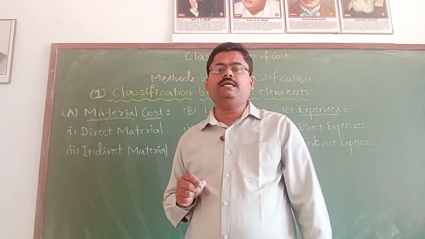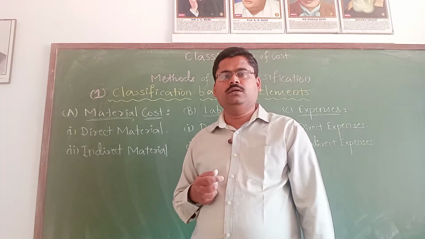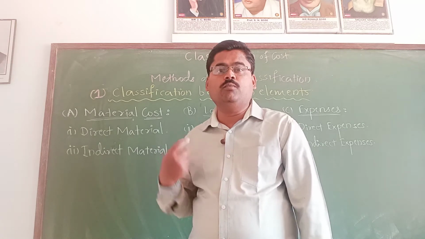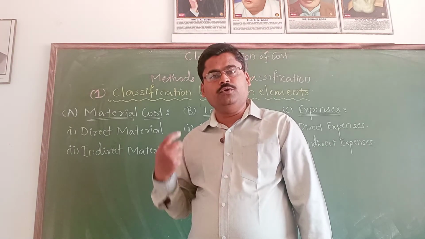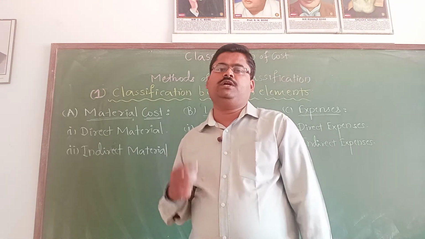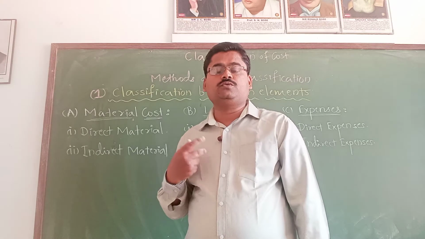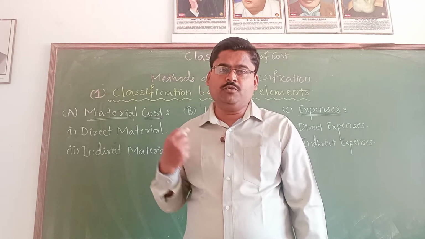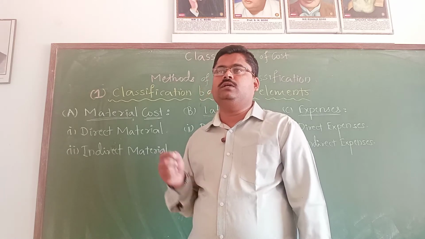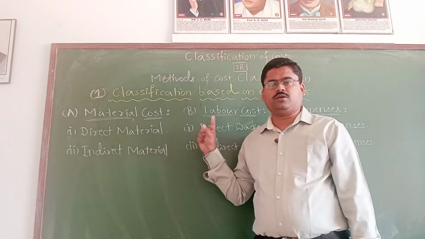For example, for the desk you are sitting on, the nuts and bolts used are indirect material. And the yarn used to manufacture this kind of beautiful shirt can be the best example of indirect material. That is the first major cost.